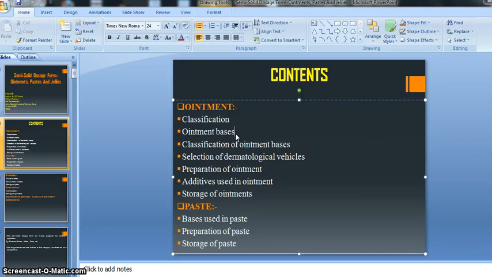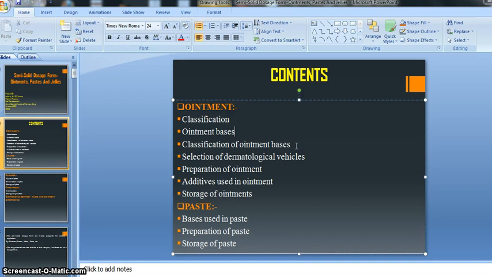Then classification of ointment basis, then there are various kinds of agents present, such as our emulsifying agent, then suspending agent. These are the main constituents for the preparation of a stable kind of preparation, right? Similarly, there is an ointment base. So the ointment base plays a very important role for the preparation of ointment. So we carefully understand this thing, right? As with suspending and emulsifying agents, ointment bases are also crucial for the preparation of a stable kind of ointment, right?